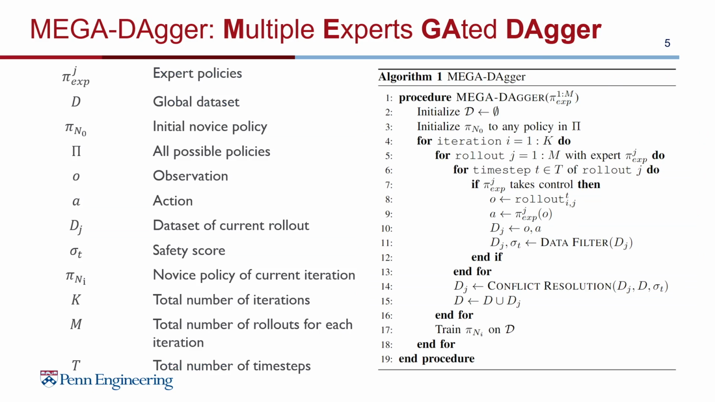Here is the MEGA-DAgger algorithm. The algorithm starts with an empty global dataset and a randomly initialized novice policy. It iteratively incorporates demonstrations from each expert into the global dataset and trains a new novice policy using the updated dataset. The core parts of the algorithm are the data filter and the conflict resolution function.